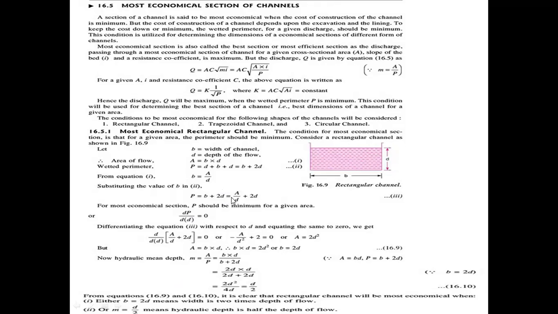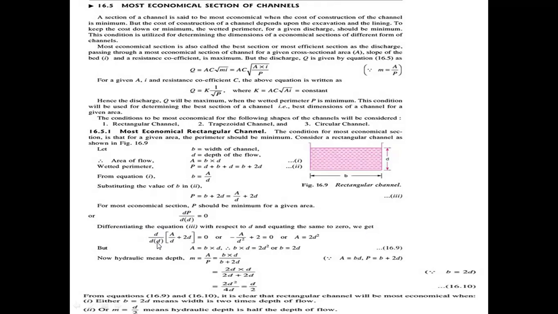So here, for the most economical section, P should be minimum for a given area. For that we differentiate with respect to d: dP by dd equal to 0. Here we need to differentiate the wetted perimeter with respect to d. The equation of the wetted perimeter is taken as equation 3. Differentiating equation 3 with respect to d and equating it to 0.